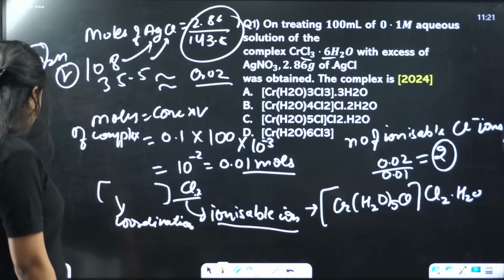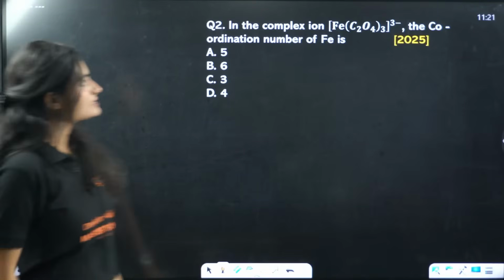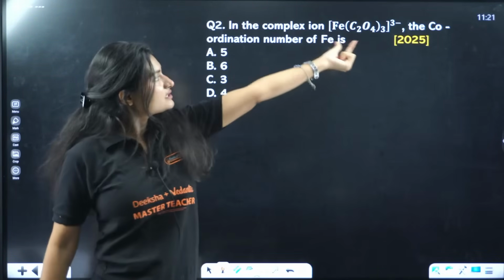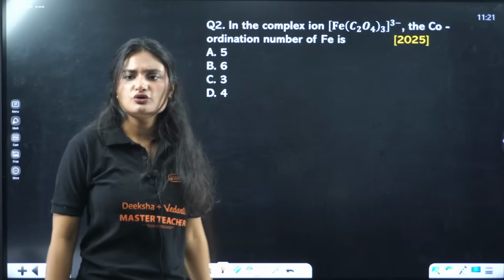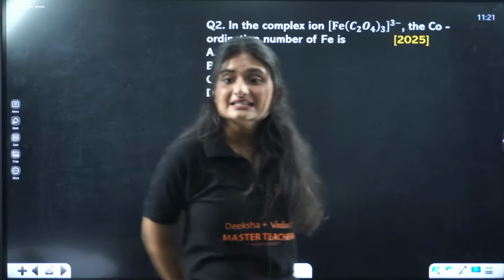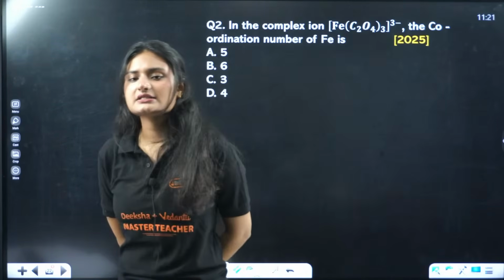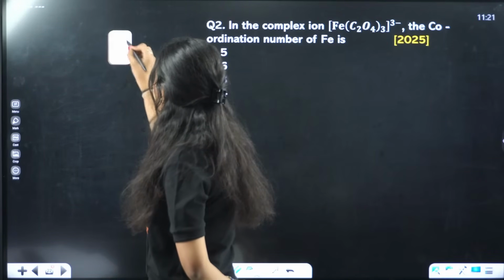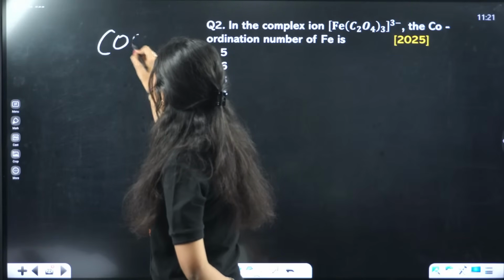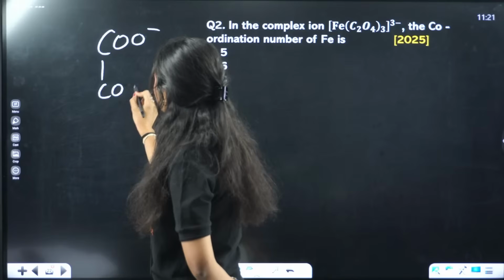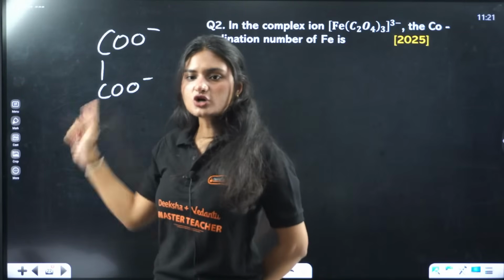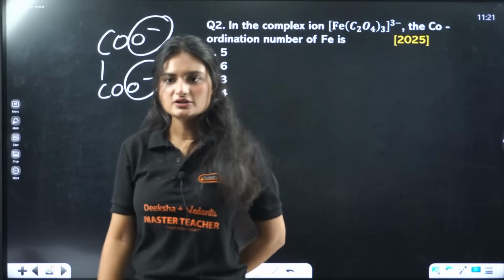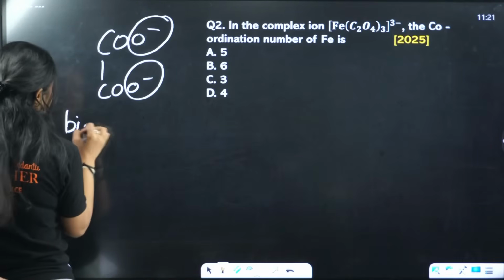Okay, next question. In the complex ion, the coordination number of iron is, what is this? This is oxalate ion, C2O4, right? And it is a bidentate ligand. It has 2 donor atoms, 2 donor sites actually. So that's why it's a bidentate ligand.